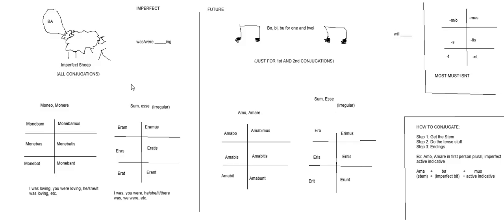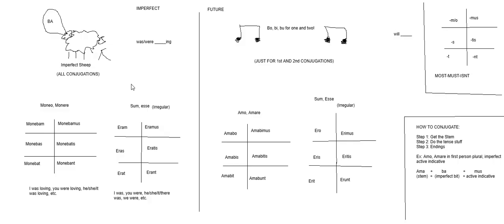Remember, and this will become very important for later tenses, that monebam does not mean I advised or I warned, but I was advising or I was warning. That ing is absolutely necessary in the imperfect because it is not the perfect tense, which will be just like the English past tense. This tense that we use is sort of a past progressive, so it is quite different, and we must make a note of that. So it is was or were, whatever the verb is, plus ing.